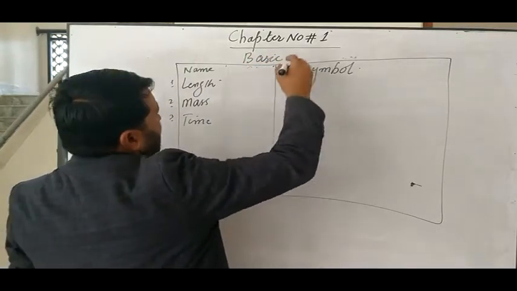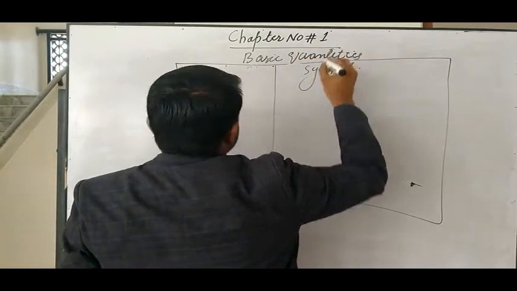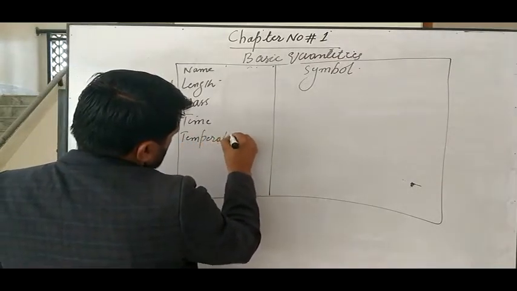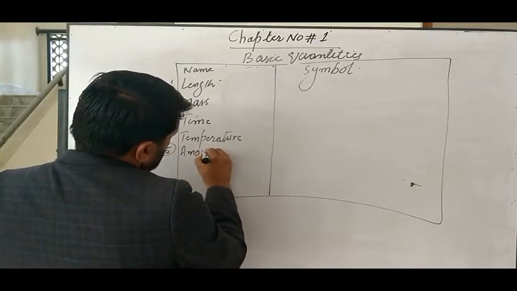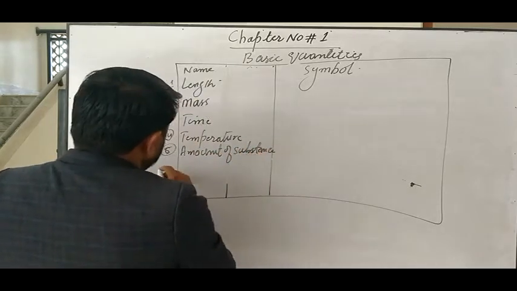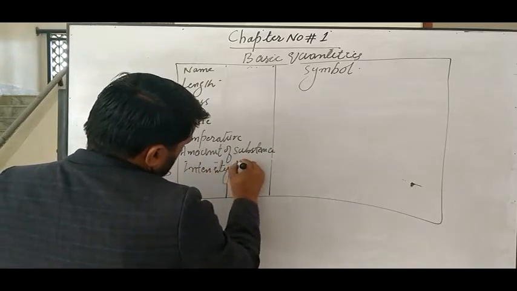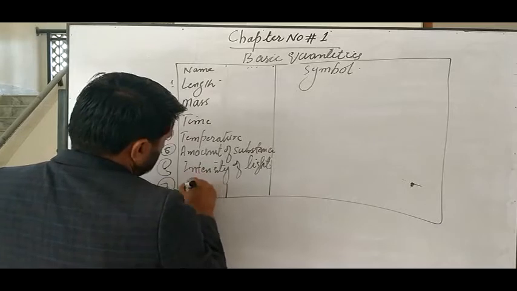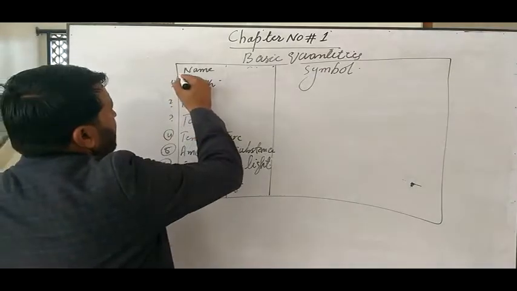This is the table of basic quantities: temperature, amount of substance, intensity of light, and electric current. These are the names of basic quantities.